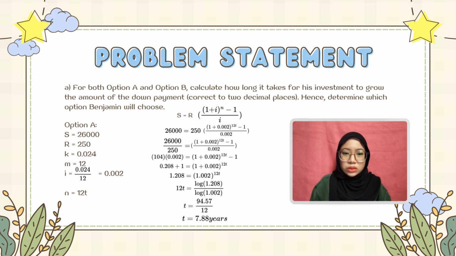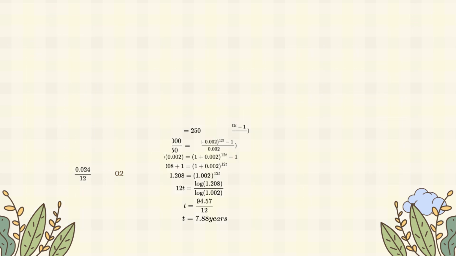So it will be 12 equal to log of 1.208 divided by log of 1.002. That will give us t equal to 7.88 years.